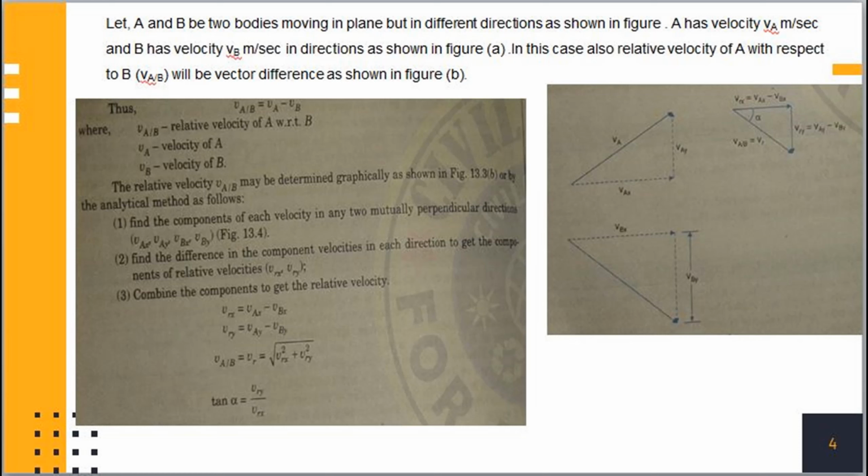Therefore, the horizontal component Vrx is equal to Vax minus Vbx and the vertical component Vry is equal to Vay minus Vby. Therefore, the relative velocity of A with respect to B is Vr equal to square root of Vrx squared plus Vry squared, and tan alpha is equal to Vry divided by Vrx.